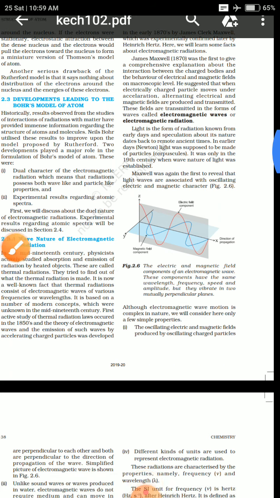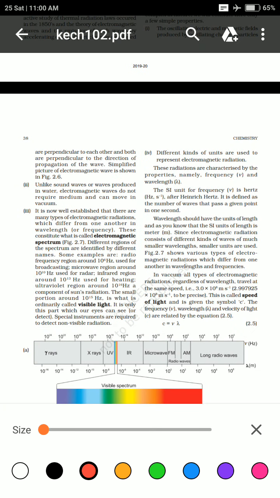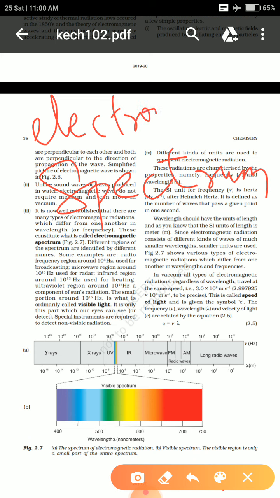Because of this change, we can say that a particular electromagnetic radiation will have different light rays present in it, which we mention as the electromagnetic spectrum. There are different rays of light present in the electromagnetic spectrum: gamma rays, X rays, ultraviolet